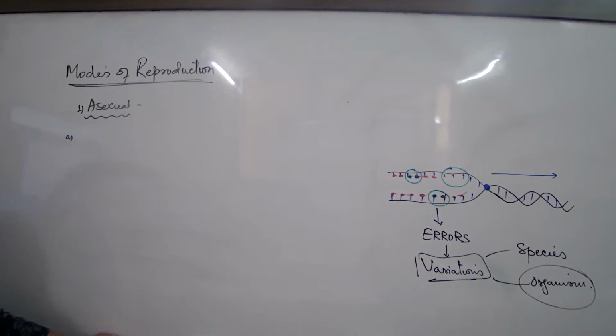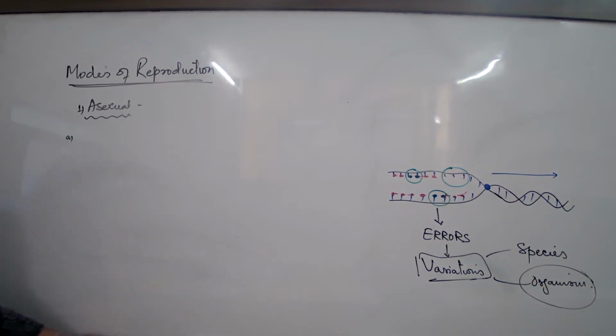Asexual, next point: involves mitosis as the process of division. So in asexual, always remember the process of mitosis is the major process of cell division.